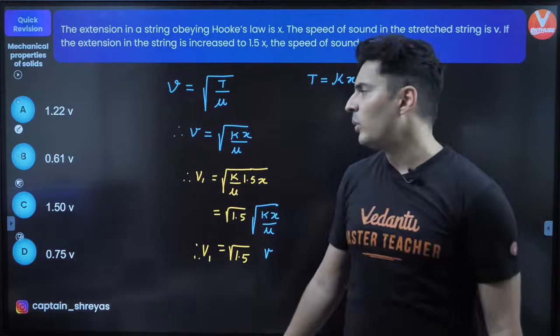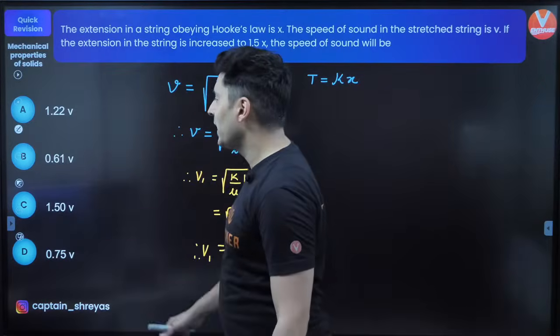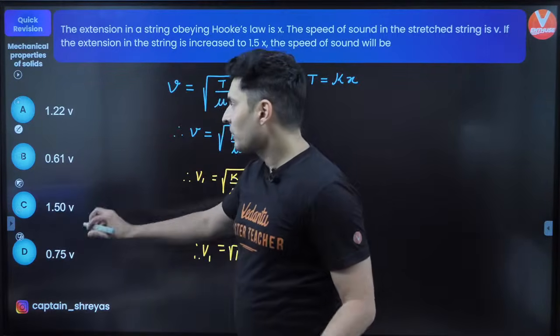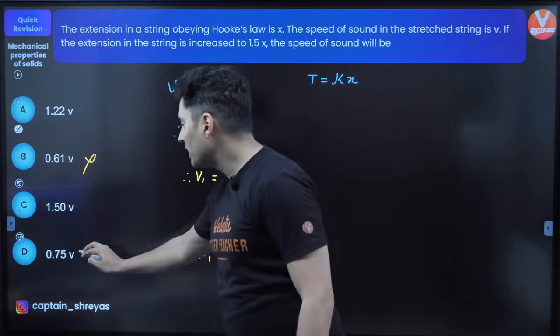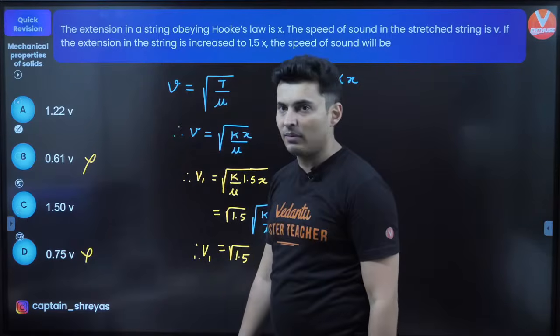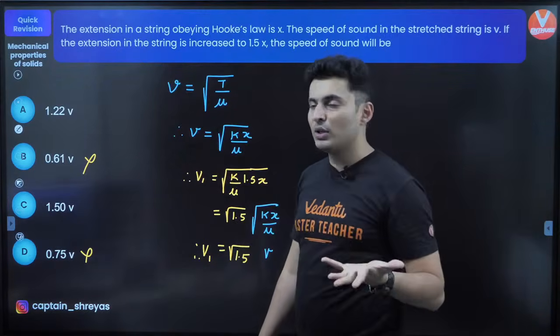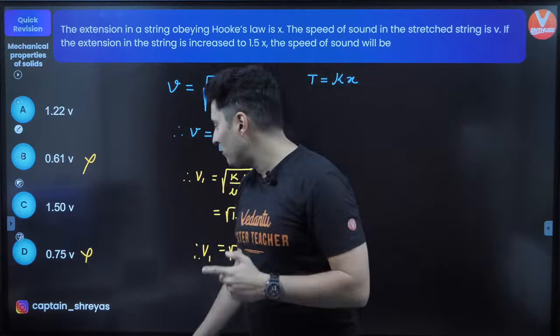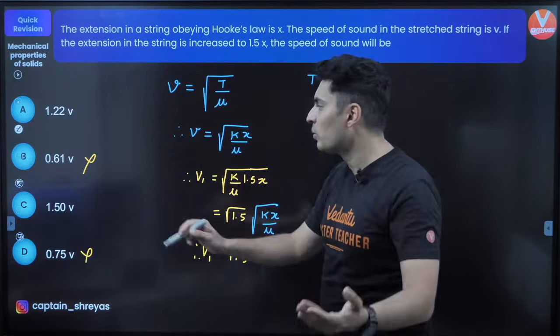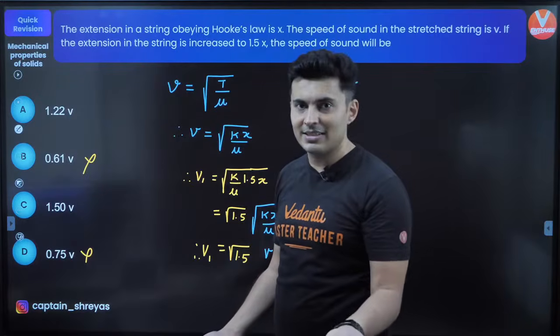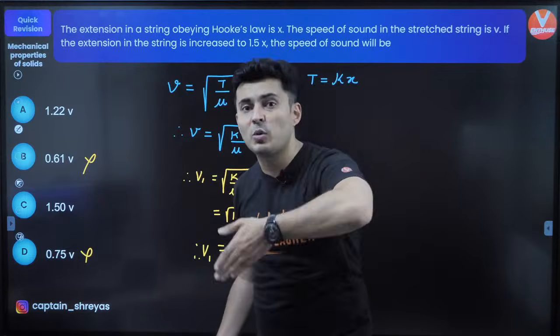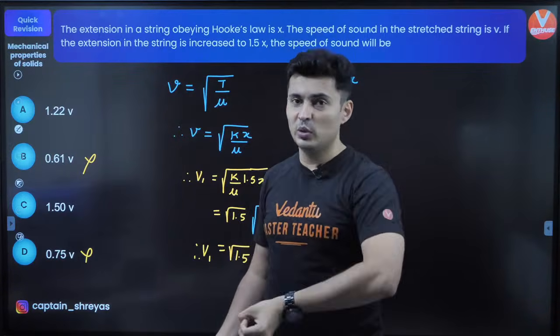Now what is root of 1.5? You don't have to sit and calculate. Obviously it will be more than 1. So B option is wrong. It can't be D also because it is less than 1. So out of C and A, think which option will you choose? Obviously, how can root of 1.5 be root again 1.5? Doesn't make sense. Anyways, 1.5 square happens to be 2.25.